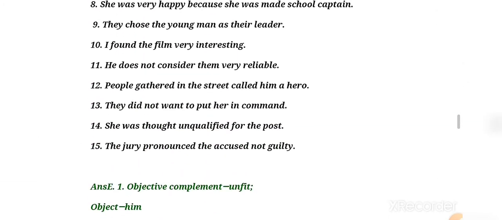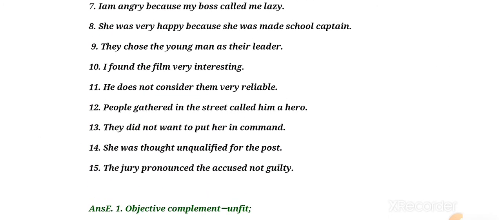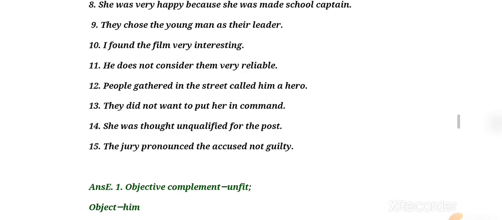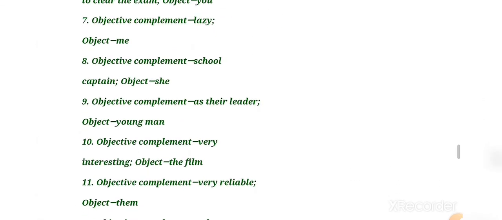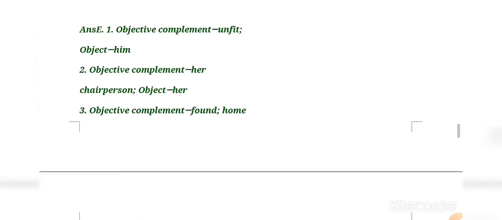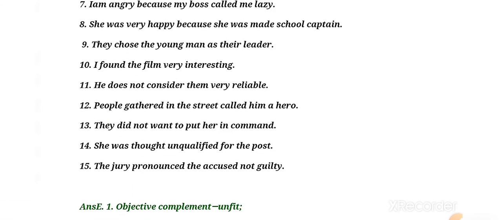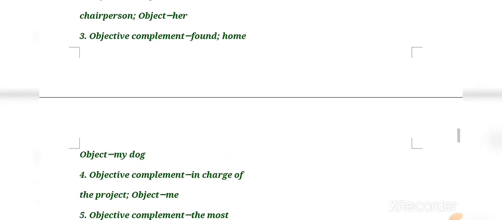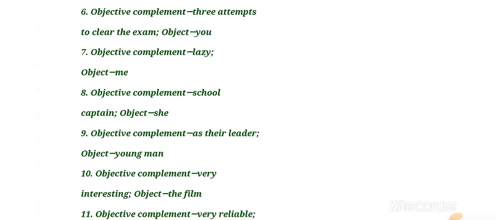Then after 8, she was very happy because she was made a school captain. Objective complement is school captain, and object is she. Then 9 says they choose the young man as their leader. Here the answer is objective complement as their leader, and object is man.